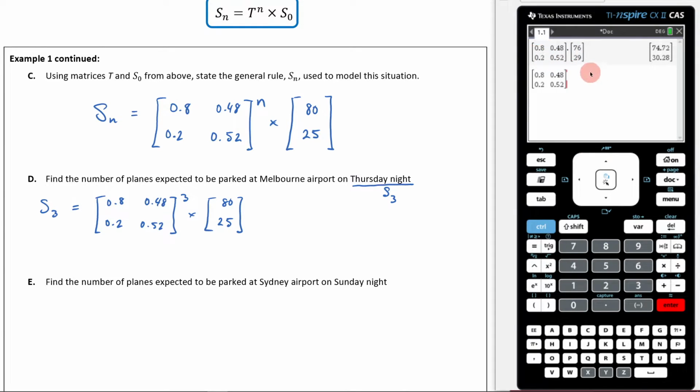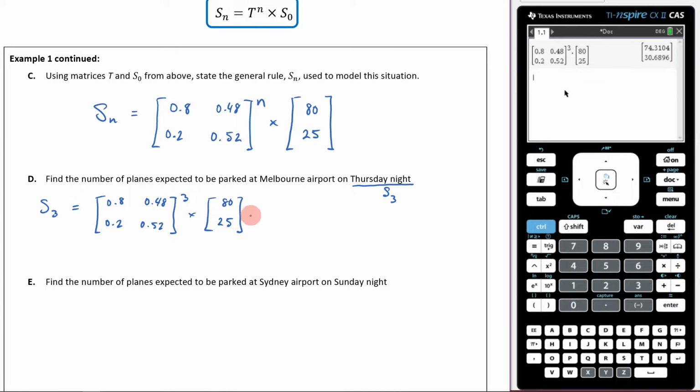I want my transition matrix. I'm going to raise my transition matrix to the power of 3. I'm going to multiply it by my initial state matrix, which was 80 and 25. And when I do that, I'm going to get these numbers out here.